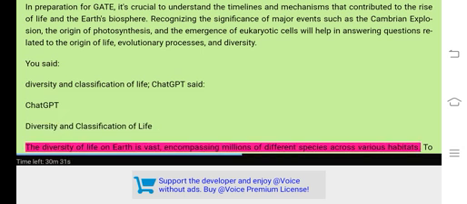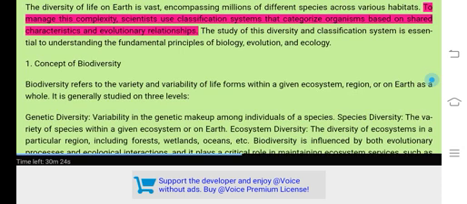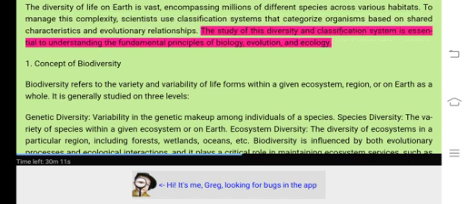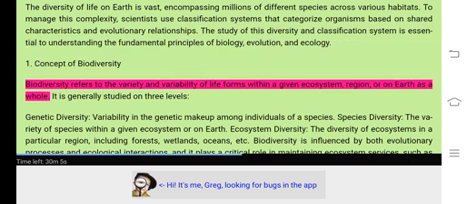The diversity of life on Earth is vast, encompassing millions of different species across various habitats. To manage this complexity, scientists use classification systems that categorize organisms based on shared characteristics and evolutionary relationships. The study of this diversity and classification system is essential to understanding the fundamental principles of biology, evolution, and ecology. 1. Concept of biodiversity.